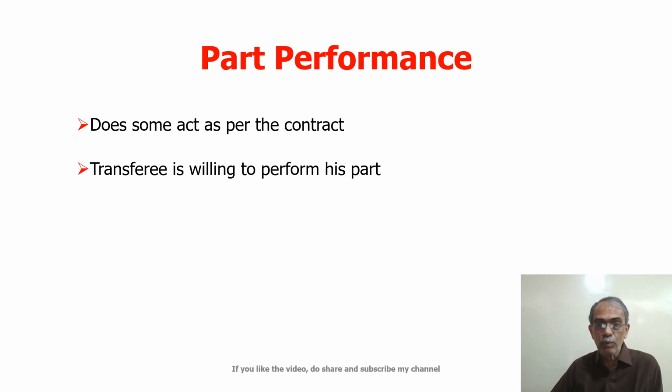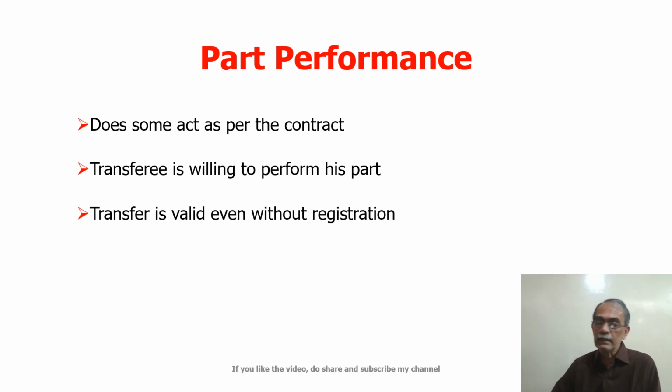And more important, he is willing to perform his part of the contract, that is payment of consideration and maybe putting up the construction. So if these conditions are satisfied, such a transfer will be treated as a valid transfer even though registration does not take place. Here what has happened is there is an agreement. Generally in the case of lands, immovable properties, it is called a joint development agreement.